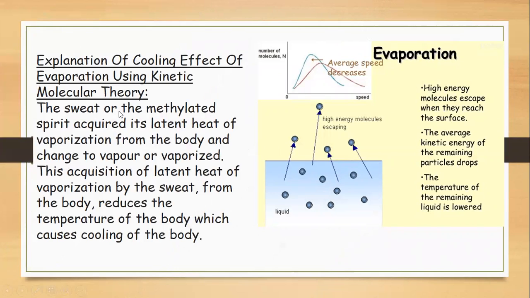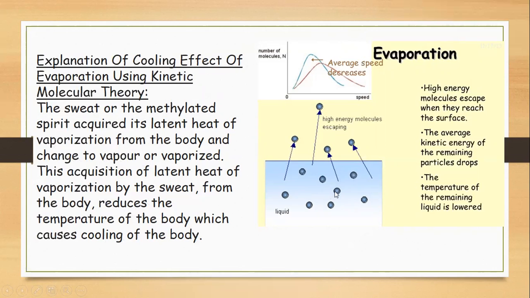The sweat or methylated spirit acquires its latent heat of vaporization, meaning the heat that is needed to turn liquid into a gaseous state, from the body, and it changes to vapors. This acquisition of the latent heat by sweat from the body reduces the temperature of the body, which causes the cooling effect.